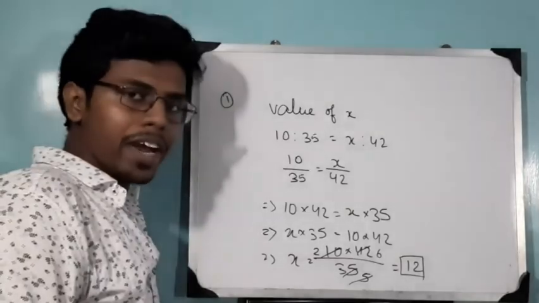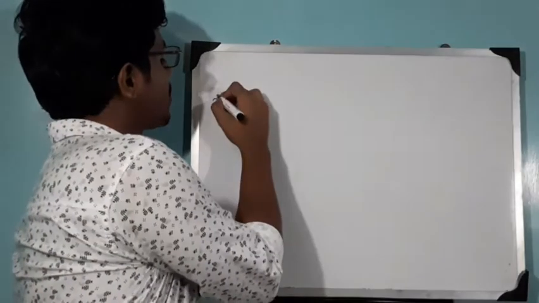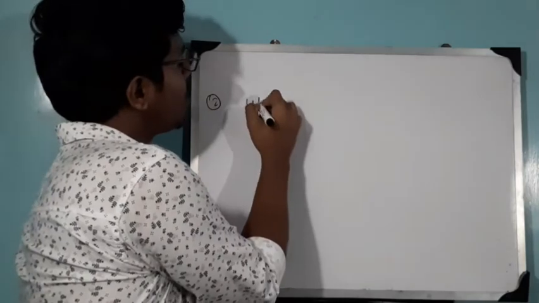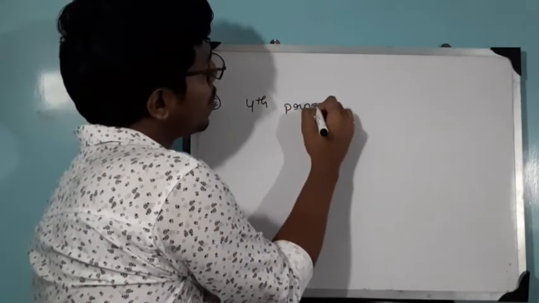That is the first variety. The second variety is find the fourth proportional.